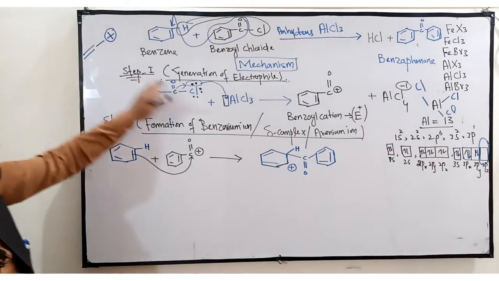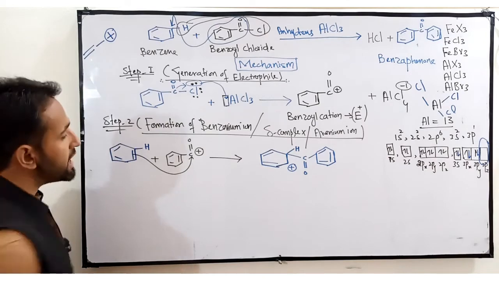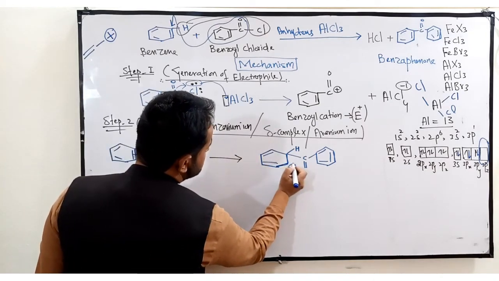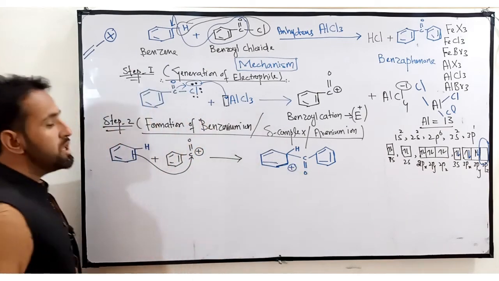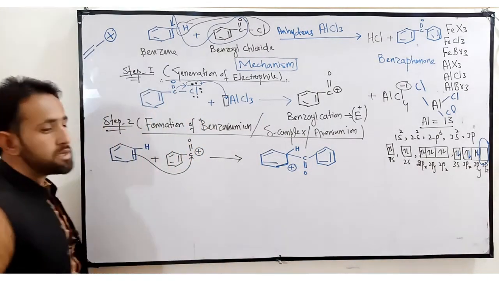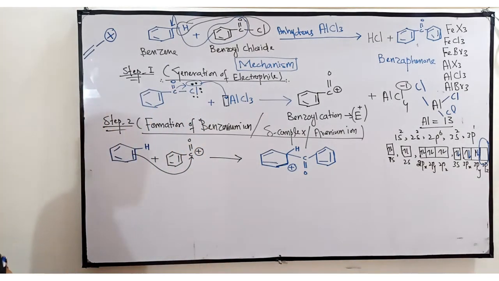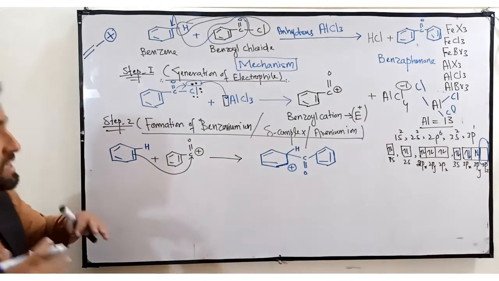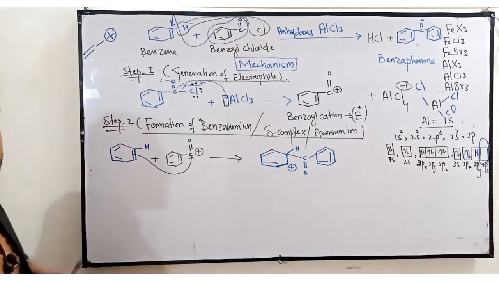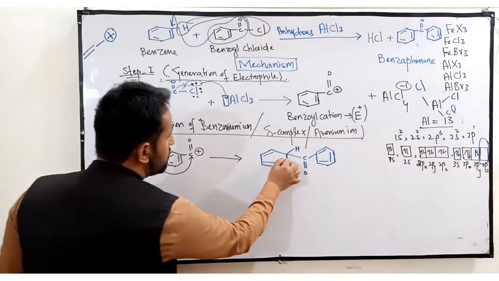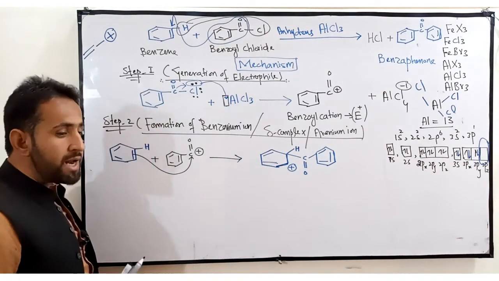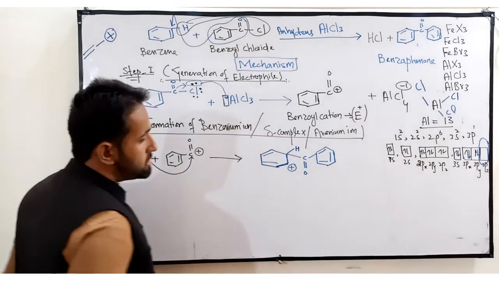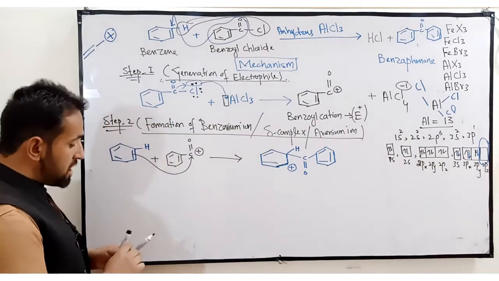Just the same condition is present in this molecule. Look at this, the double bond is directly attached with a single bond and the single bond is attached with the positive charge. So this is also a resonance stabilized structure, but this structure is not more stable as compared to this one, because in this structure one double bond is broken, is destroyed, and that's why it destroyed this resonance as well. Understand, everyone? Now what happens?